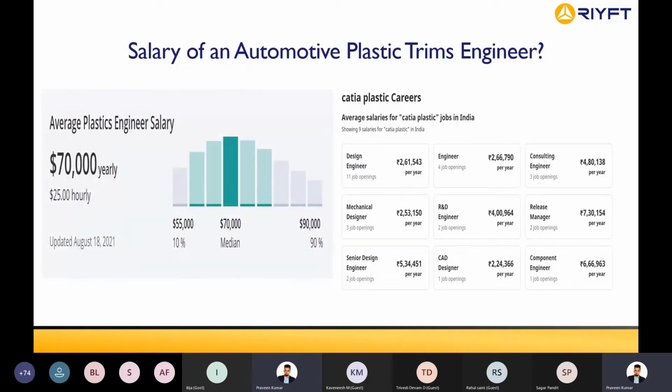Check the average salary of a plastic trims engineer. Normally it ranges from $25,000 to $80,000. Here in India, a basic design engineer would be getting around 2.6 lakhs. An engineer in R&D can go up to 4 or 5 lakhs, and component engineers and release managers get around 7.5 lakhs. Last week even I was hiring for four people, for 5 years of experience per person, and they were ready to pay around 12 lakhs.